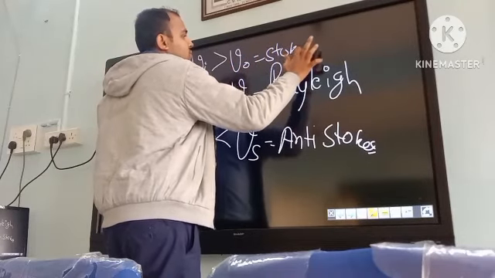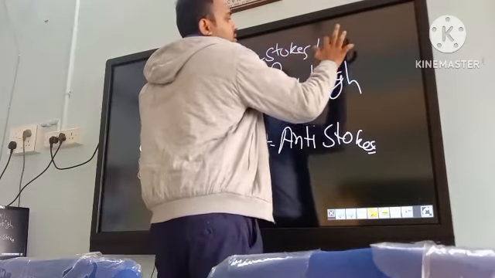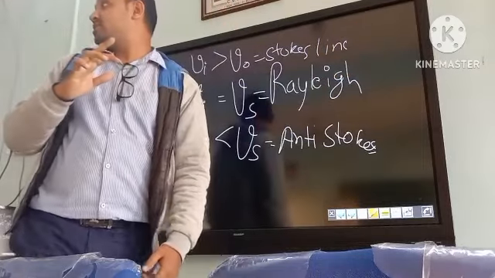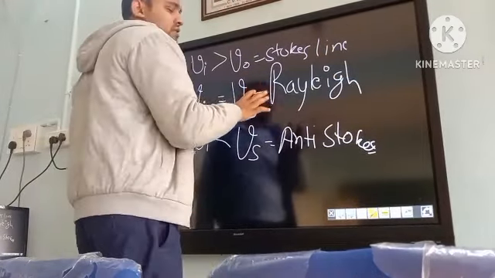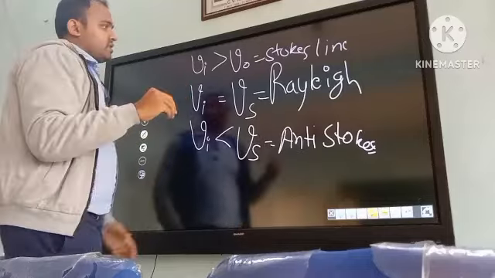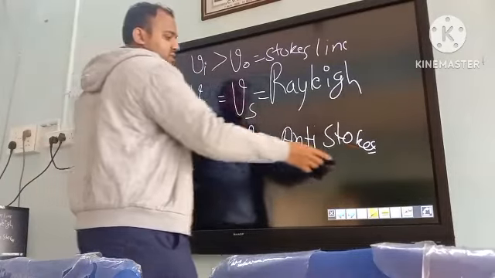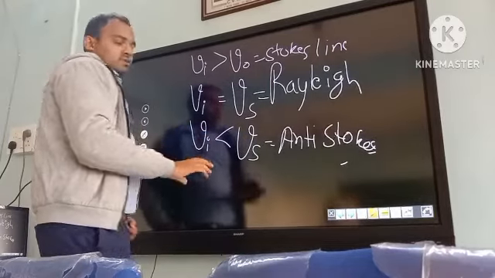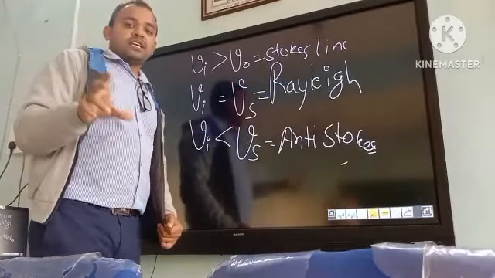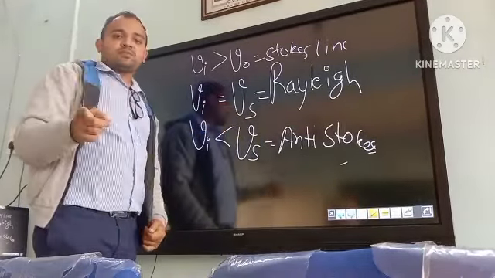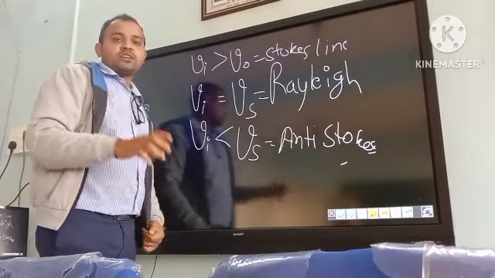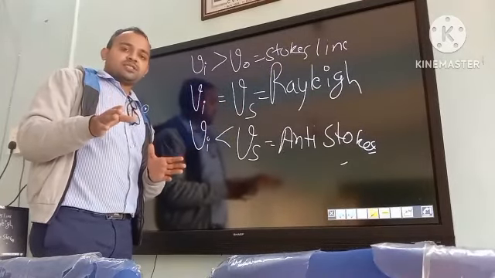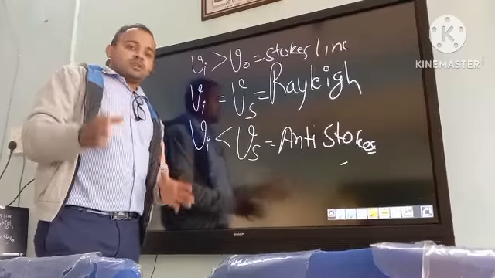These are just names given to it, so do not pay much attention to them. Just remember: when the frequency is less, it is Stokes lines; when the frequency is higher, it is anti-Stokes lines; when the frequency is the same as the incident frequency, it is Rayleigh lines.